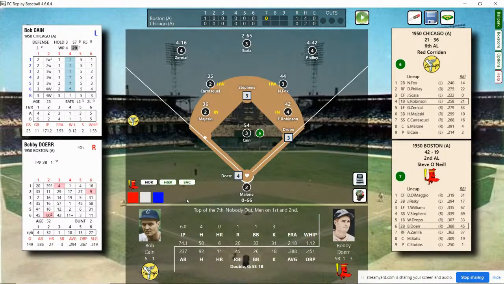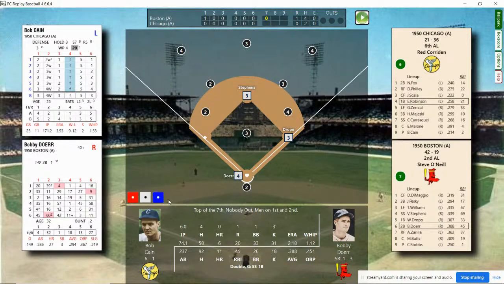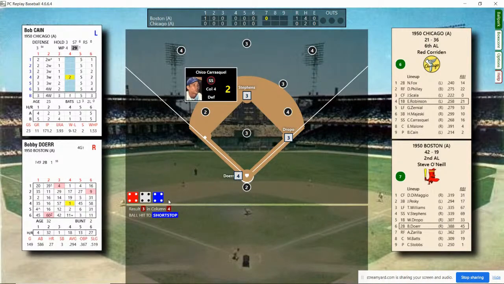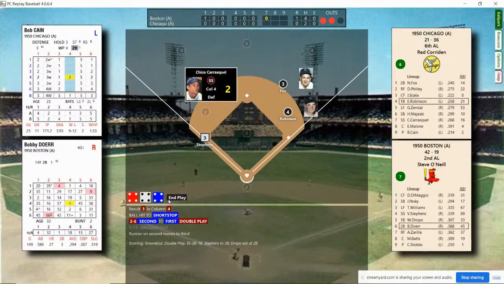Bobby Doerr coming up. I know this is what the AI does. They play in at the corners. But I can't even imagine asking Bobby Doerr, a .388 hitter, to bunt. So let's just hope he doesn't hit into a double play. He's doubled and grounded to short. He hits the ball to shortstop, and he did hit into the double play. There you go. The AI taught me another lesson. 2 outs, man on third.